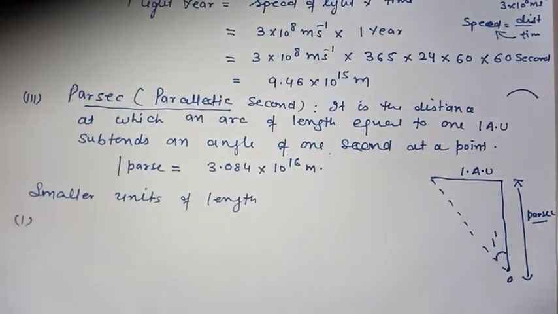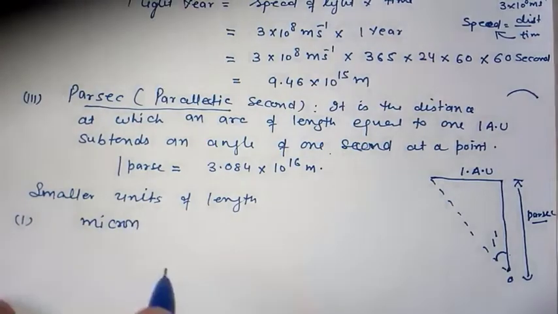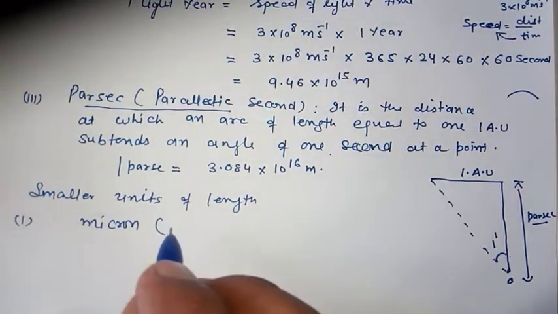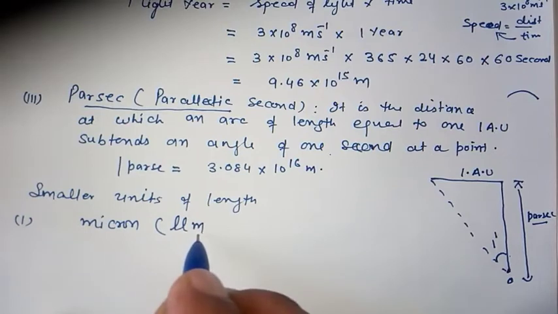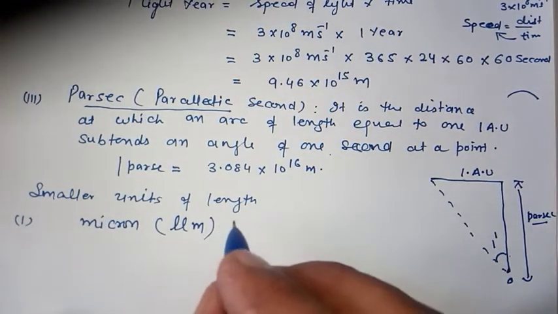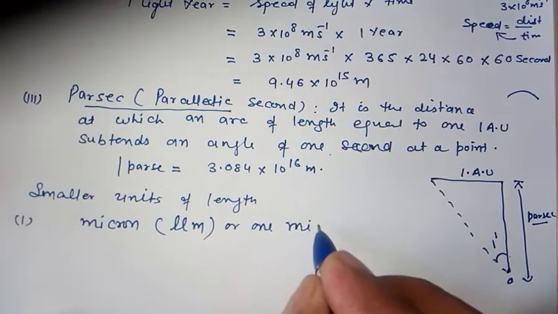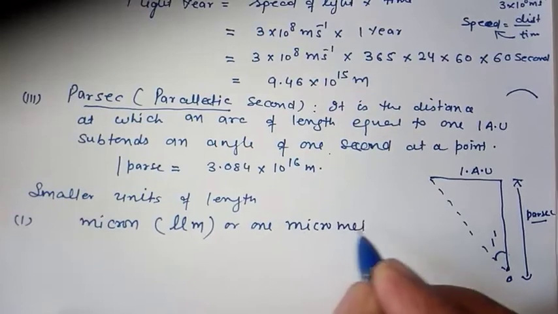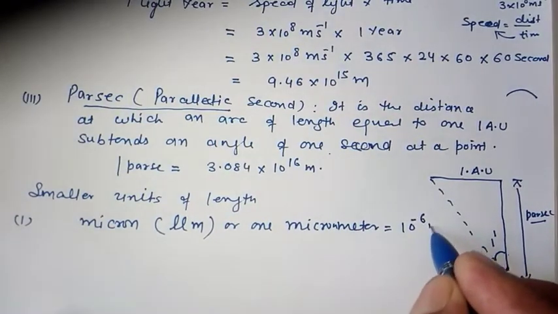The first one is the micrometer, or micron. It has a symbol like this one, μ for micro and m for meter. 1 micrometer is equal to 10⁻⁶ meter.